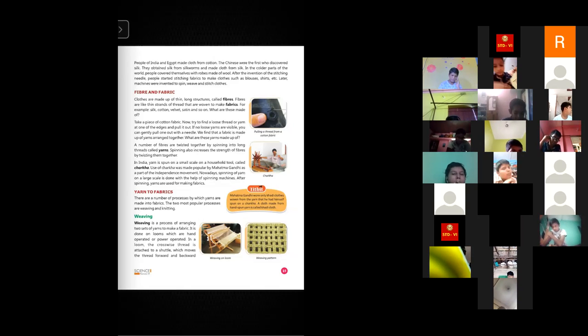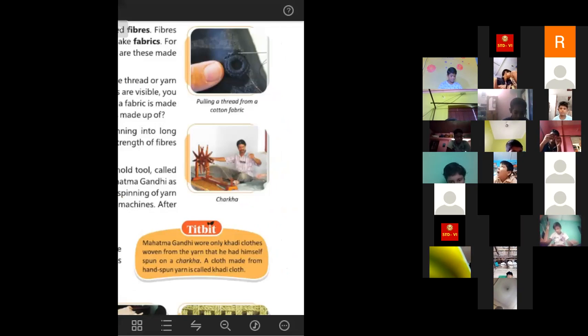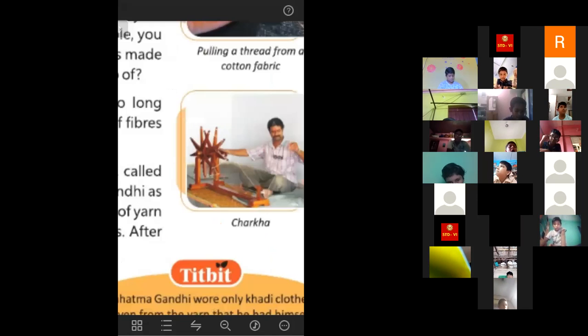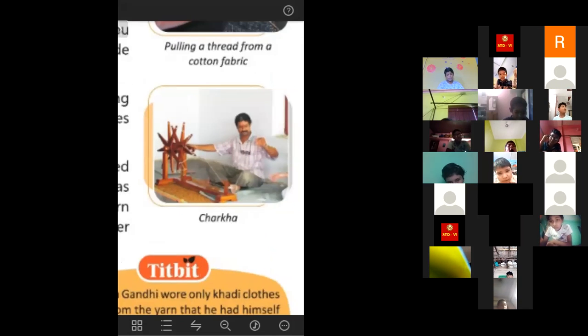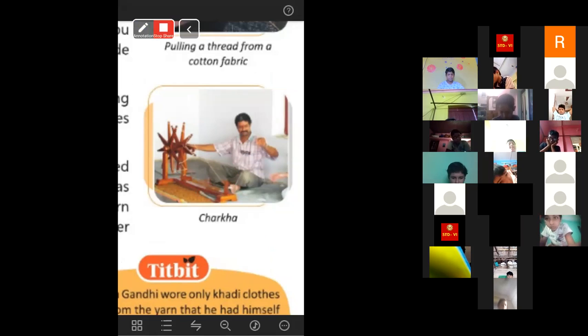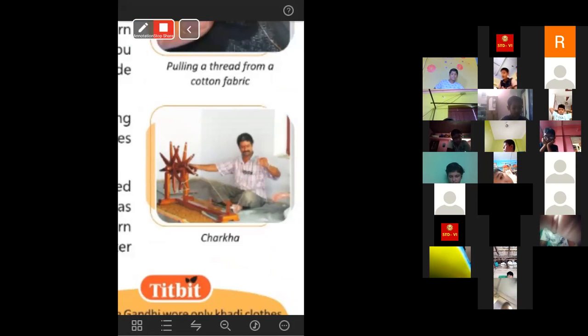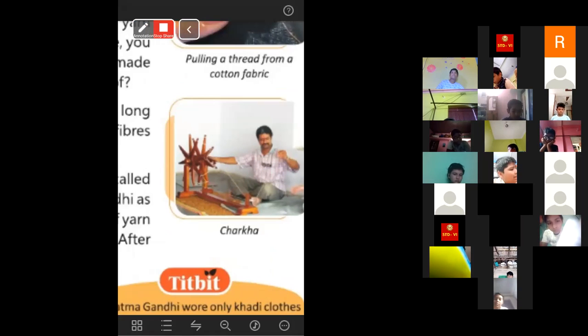The cotton that we get from the plants, we roll it or spin it in this charka to make threads. You can see that this person is making threads. Here you can see, this is the thread that this person is making. So he is spinning the cotton in this charka, and due to that spinning, the cottons are rolled and they make these threads. These threads are then collected and they are used for making the fabric or the cloth. Okay.